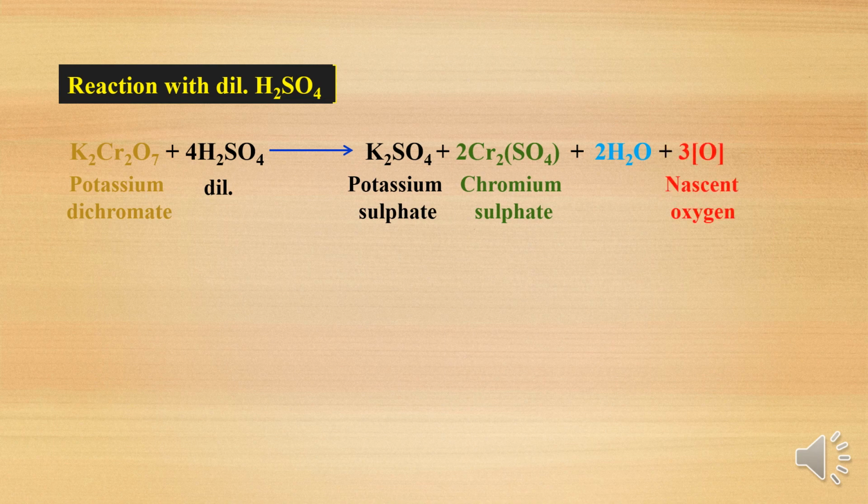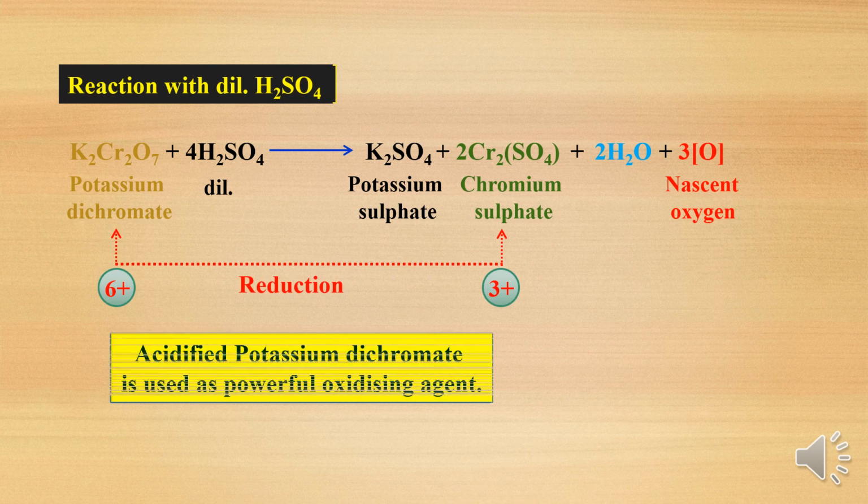So the +6 oxidation state is converted into +3, which means potassium dichromate in acidic medium undergoes reduction and gives nascent oxygen. If it itself undergoes reduction and gives nascent oxygen, it is a powerful oxidizing agent in acidic medium.